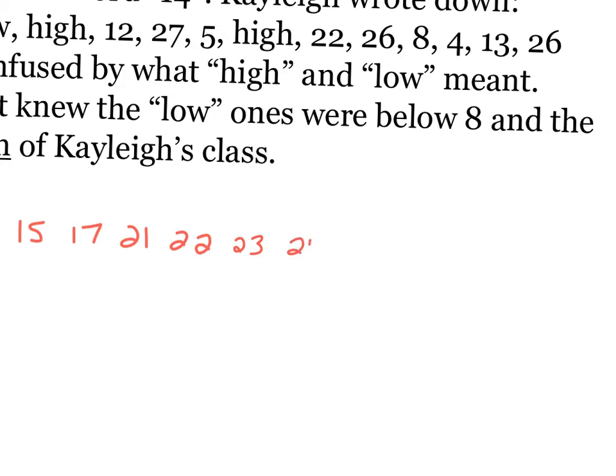I'm just being careful here. 26, 26, 27, and it said that there were, how many numbers? She knew that there were low ones below 8 and the high ones were above 28. So 27, there were 2 high ones. I'm just going to write in high, because we know they're above that number.